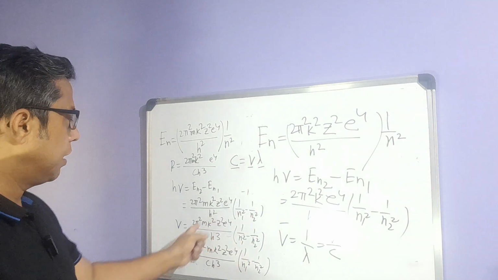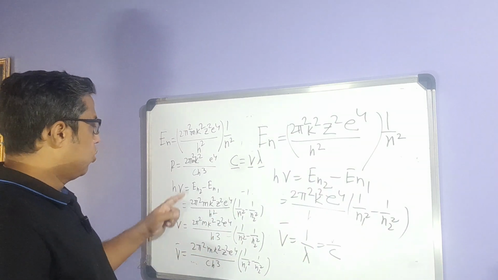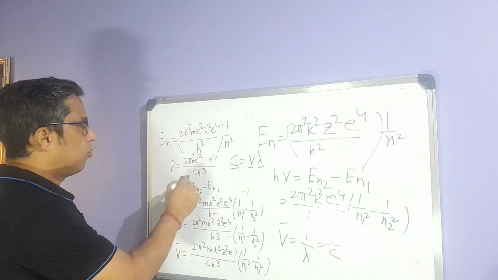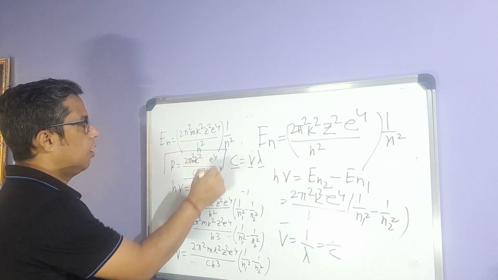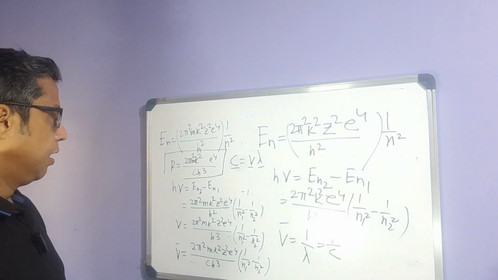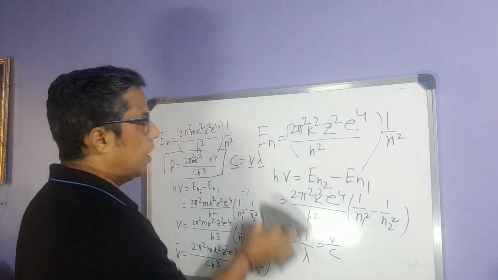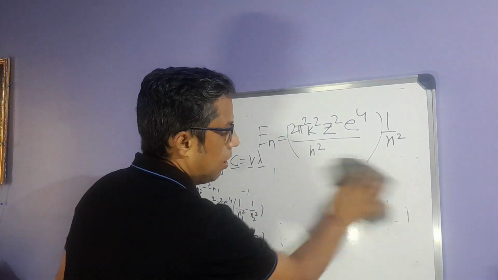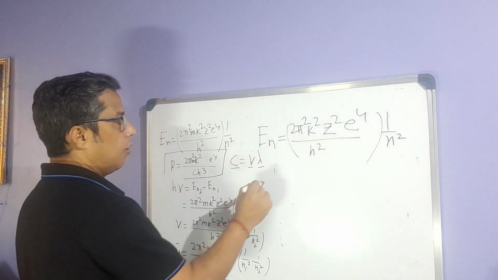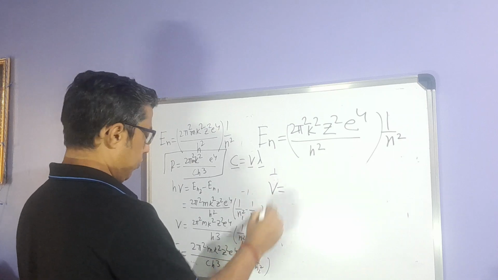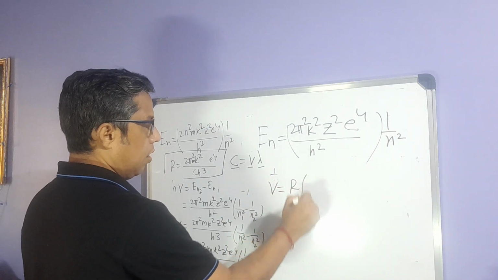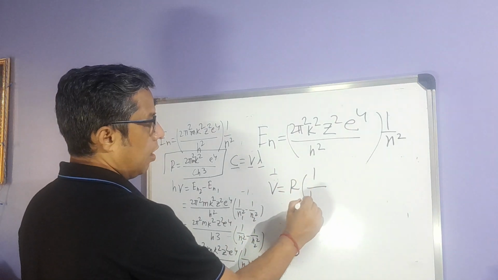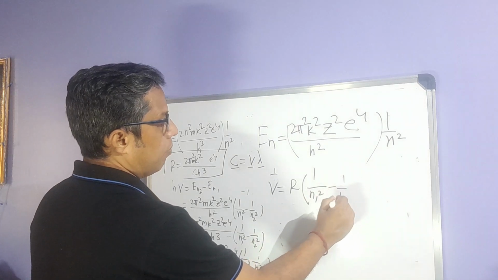This is the general equation, and 2 pi square m k square e to the power 4 by c h cube is called the Rydberg constant. The Rydberg equation is: wave number is equal to R into 1 by n1 square minus 1 by n2 square.